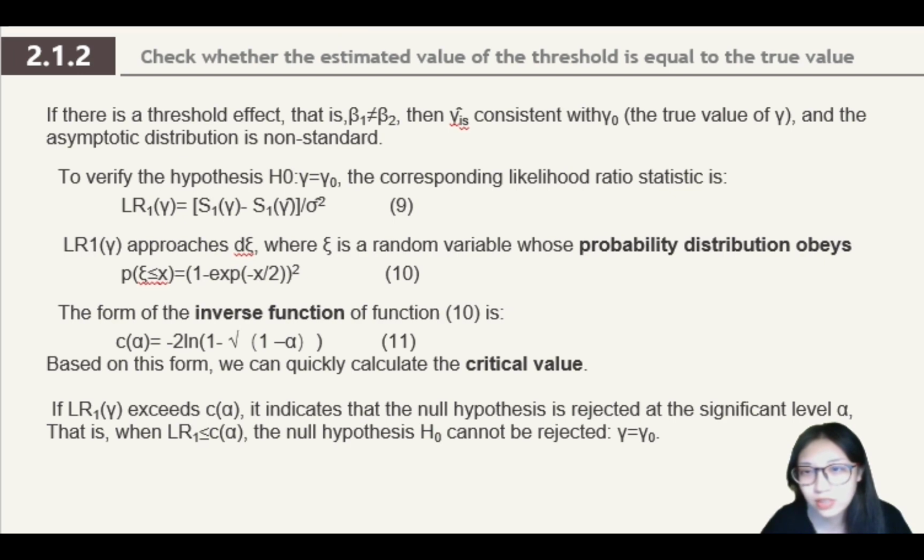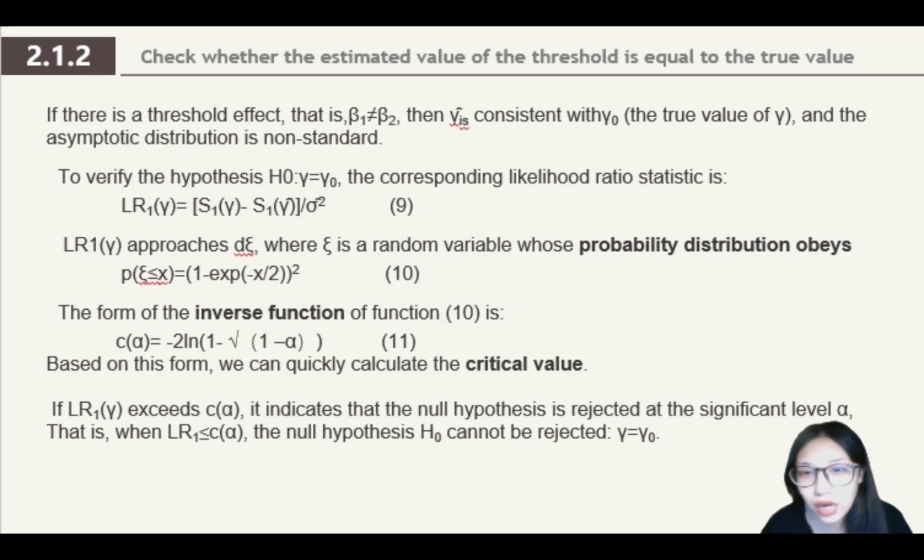This part is checking whether the estimated value of the threshold is equal to the true value. If there is a threshold effect, that is beta 1 doesn't equal beta 2, and the asymptotic distribution is non-standard. So to verify the hypothesis H0, gamma equals gamma 0, the corresponding likelihood ratio statistic is function 9. Here C is a random variable whose probability distribution obeys function 10. And the form of the inverse function of function 10 is function 11. Based on this form, we can quickly calculate the critical value.